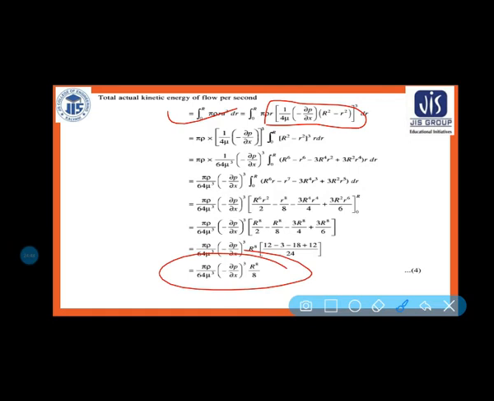Now if I want to get the total actual kinetic energy of flow per second, then r is varying from 0 to r again. Now put the value of u. So this is the value of u. Now again simple integration. After integration you will be getting pi rho by 64 u cube into minus del p by del x whole cube into r to the power 8 by 8. So keep it in your mind, this is the actual kinetic energy per second.